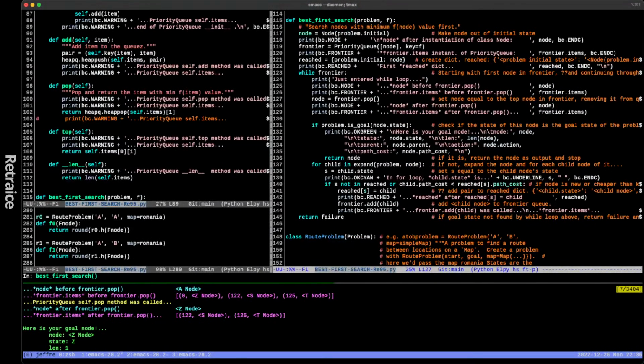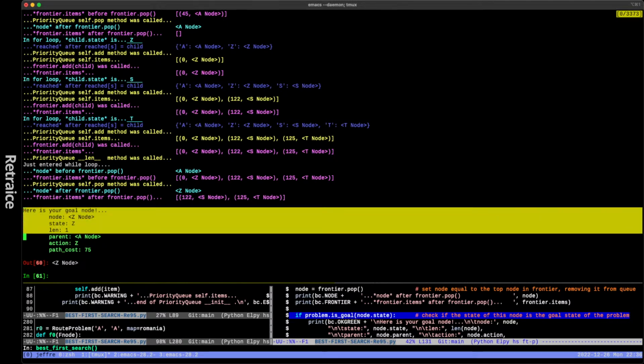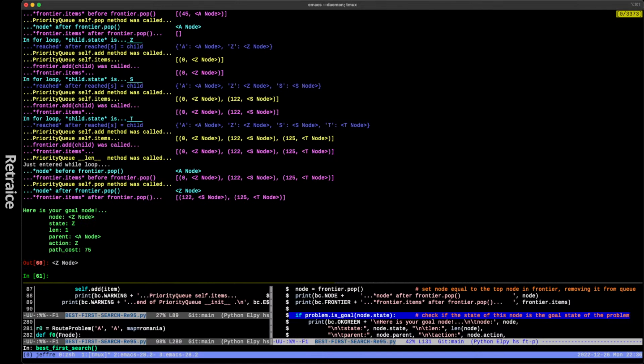And set the new node equal to the one that was at the top of the frontier heap. And then we're going to check to see if it's the goal state. A node is the node before the pop, Z node is after. If you want to look at the items list after, it doesn't matter, but look at this. Here's your goal. You found it. Z node is the goal. No more work needs to be done. Okay? Now, that's A to Z in our little special space.